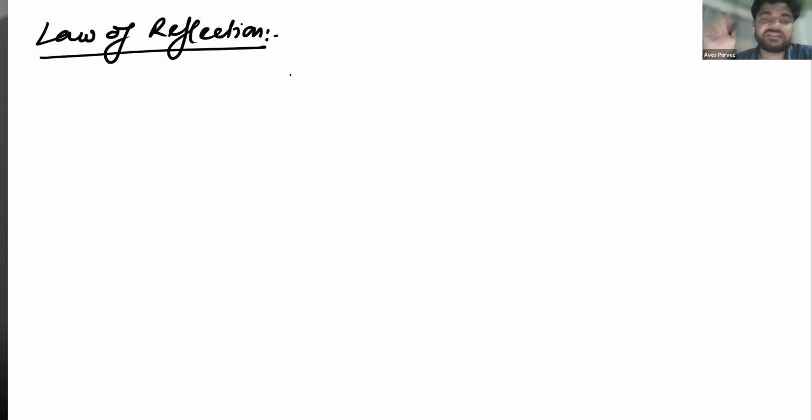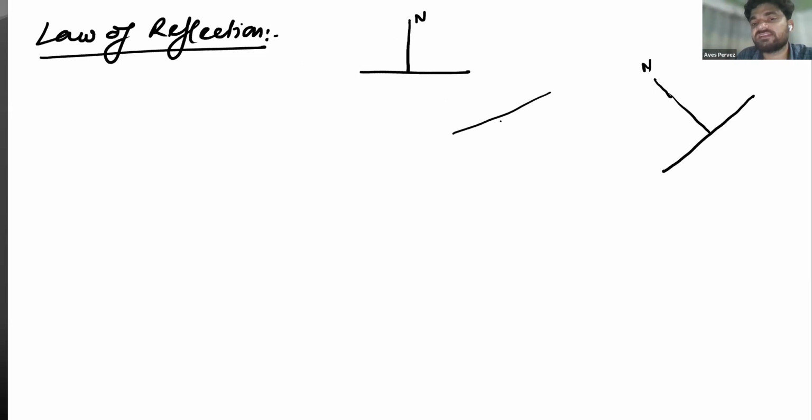For example, let's take an example here. We have a glass, or a shiny surface, and this is the normal. The normal is an imaginary line that is perpendicular to the surface of contact. For example, if this is a surface, then the perpendicular to this surface is known as the normal. If the surface is like this, then the perpendicular to this surface will be considered the normal. The normal is an imaginary line that is perpendicular to the surface of reflection.